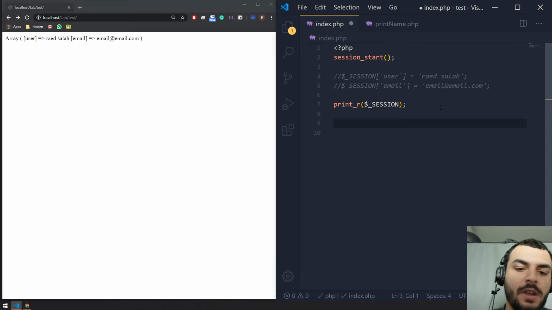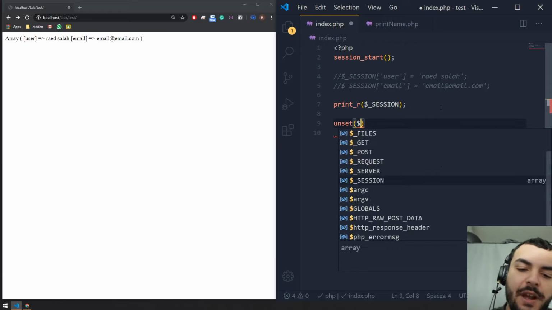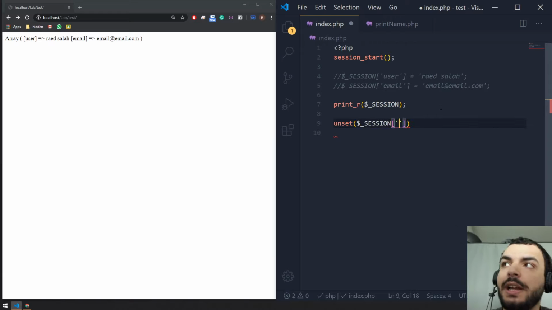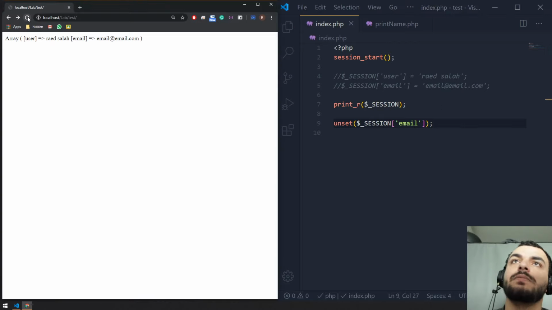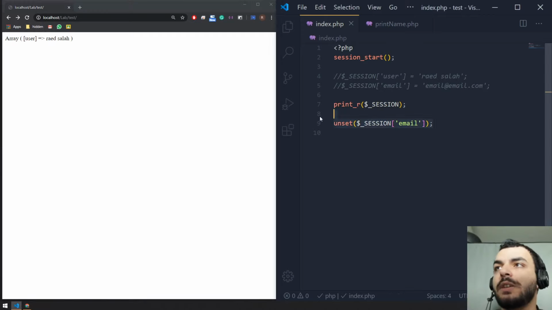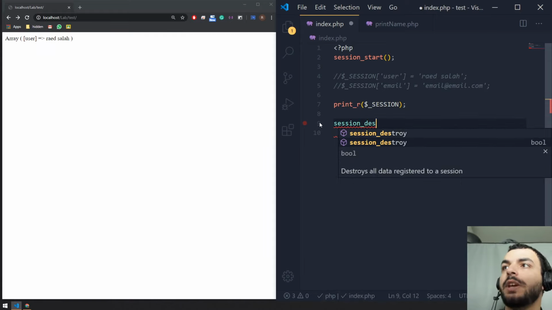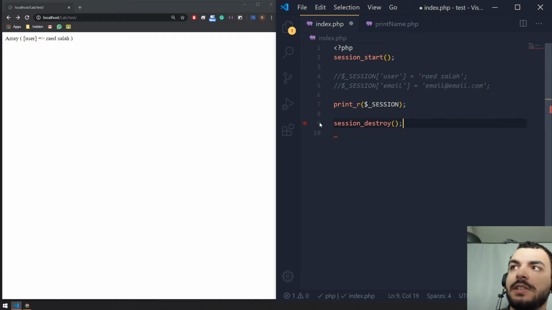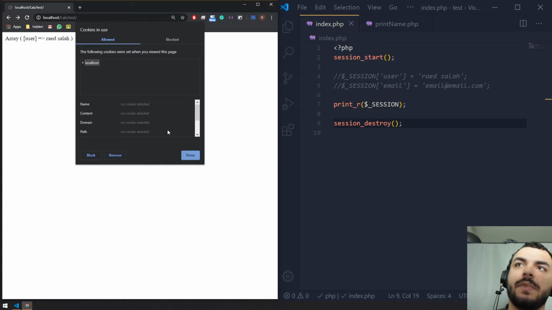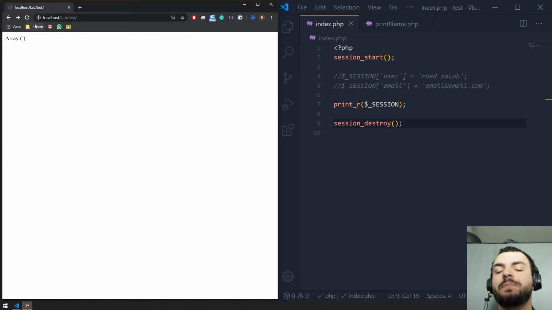I can use unset, okay? And then I would identify which variable that I want to remove inside session. So I'm going to go over here and say email, right? Control S, now refresh again, and there you go. This is how you can delete a specific session. What if you want to delete all of them? Well, you can destroy the complete session by using session_destroy. Okay, so this is going to completely close the current session and give you a new session ID. Over here, this is going to be changed. So let's refresh, and there you go.